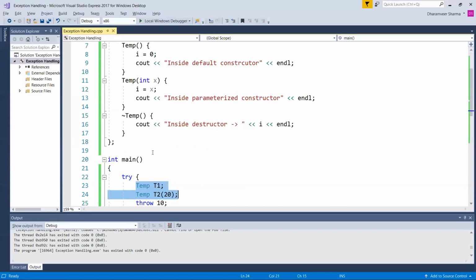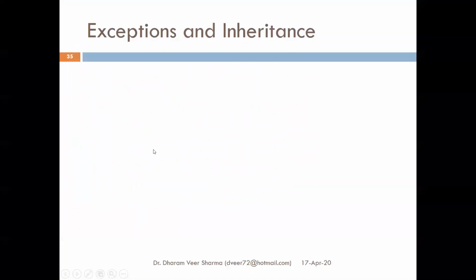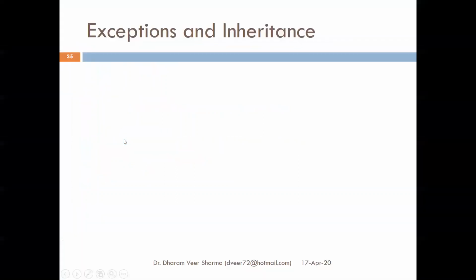Now we have discussed this part. Let's jump to the next one: exceptions and inheritance. I had told you that the sequence of catch blocks doesn't matter if there are no inherited classes. If you have a default catch block, then that should always be the last in the set of catch blocks. Similarly, in case of inheritance, we need to be careful.